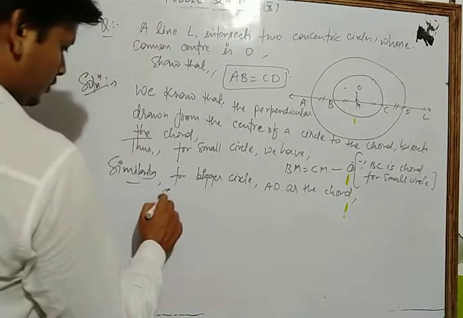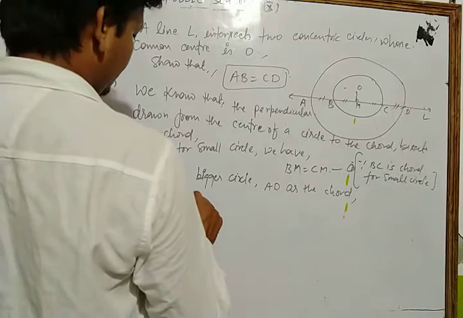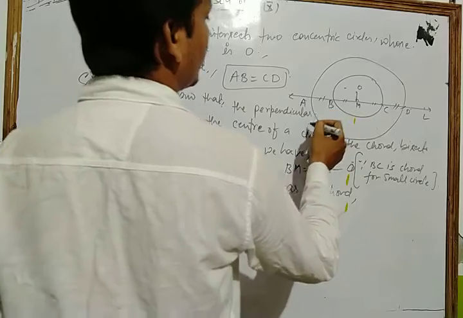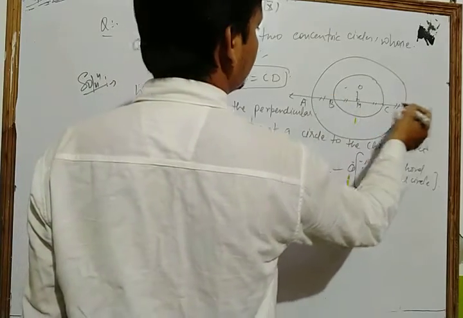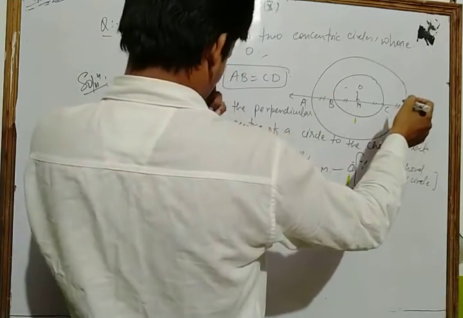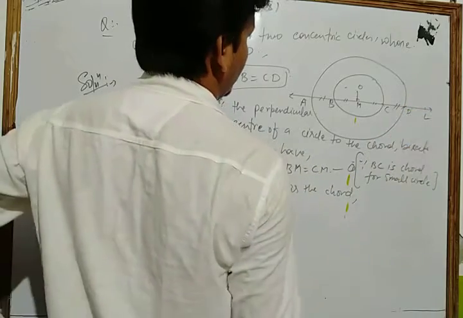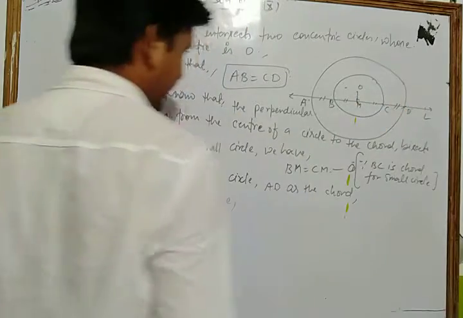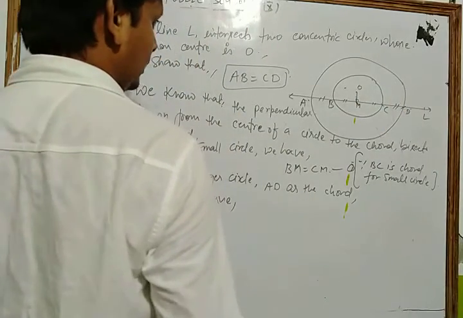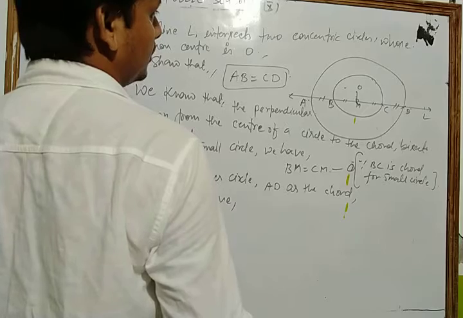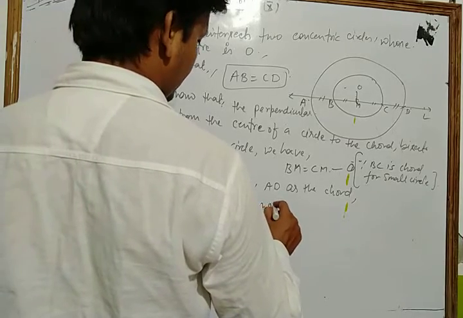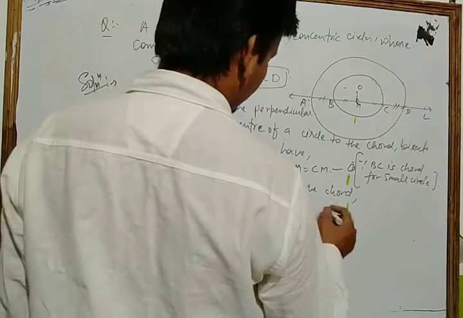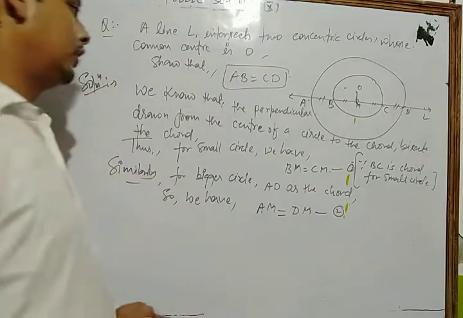So we have AM is equal to DM. Take equation number 2.